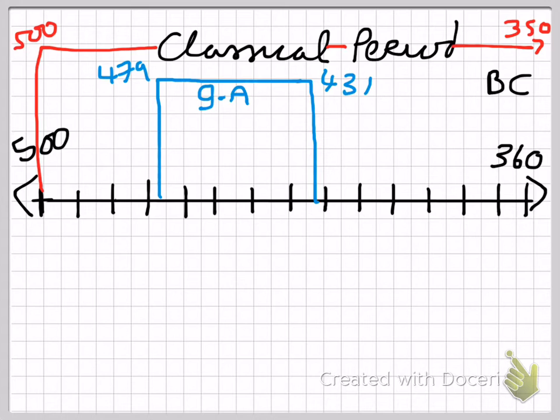Next thing I'm going to put on my timeline is Pericles, who was the Athenian leader responsible for the Golden Age. So he lived in 460, which would be here, and he died in 429, which is around here.